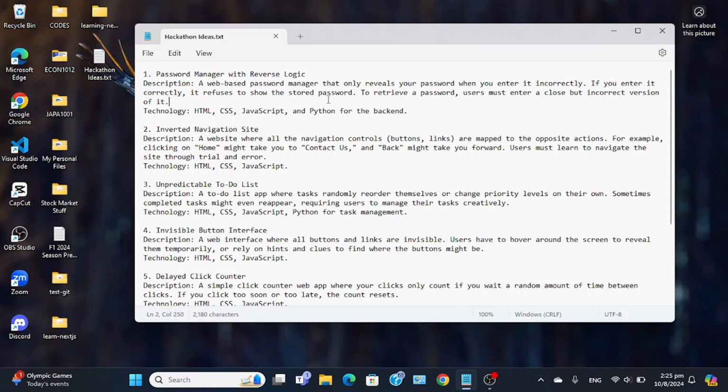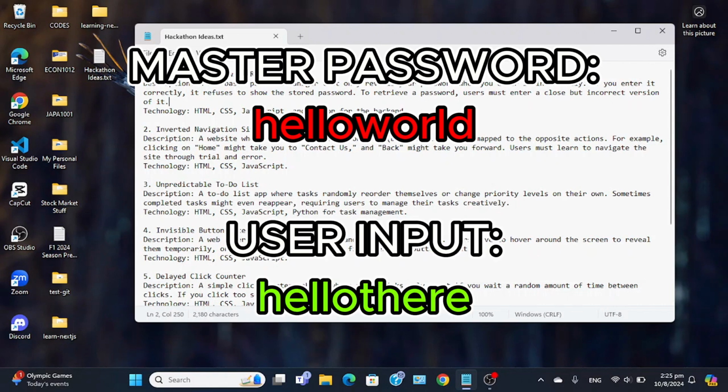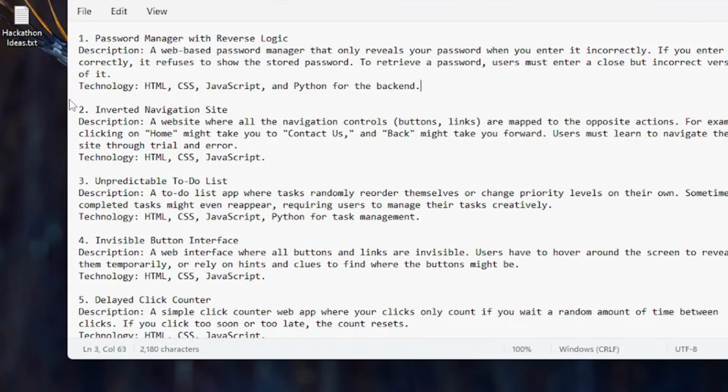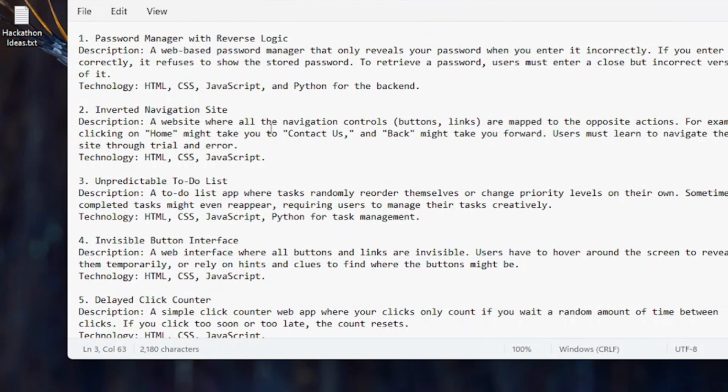Password manager, where it only reveals the password when you enter it incorrectly. So I'm thinking about making a login system in it where the password has to be wrong, but it has to be the same length as the original password. That's the idea that I have. I can think of some other ideas later on, but like I said, I just want to move fast and try something. So I think that's what we're going to try. Password manager idea.